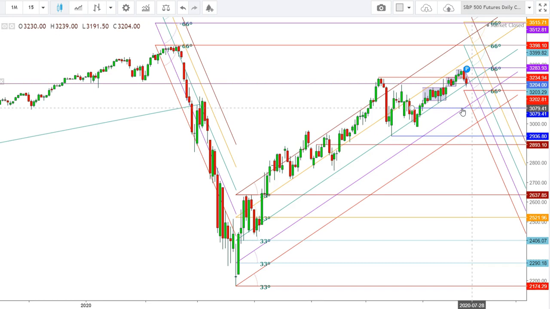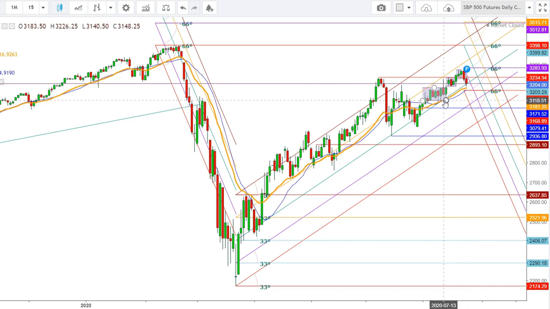So let us check the current position of moving averages in a daily time frame. So here you can see how the 20 days exponential moving average is about to make a downward move below the 20 days moving average, which is indicating growing bearishness in S&P 500 futures. If we find a gap down opening on the first trading session of the upcoming week, we will see the S&P 500 futures may see a steep downward move up to the levels of 3113.